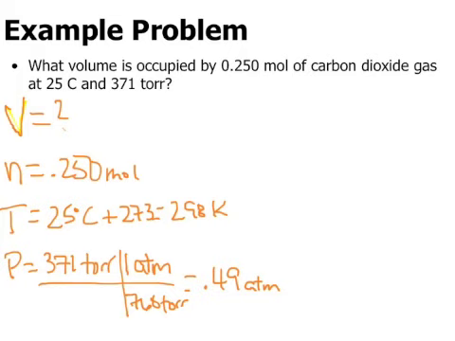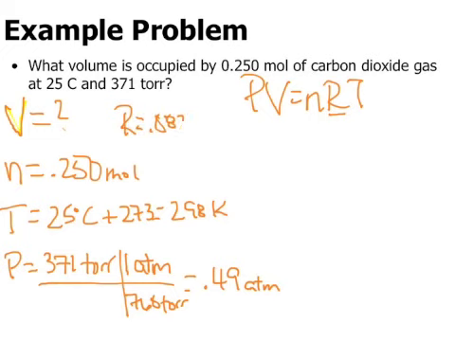Okay, then from there, all we have to do is put those into our equation. PV equals nRT. Our R value is a constant, so we'll put that up here. R is always 0.0821 liter atmosphere per mole Kelvin. And we'll see how that fits into our equation in a second. So our pressure we're going to put in is 0.49 atm. Volume is what we're solving for.